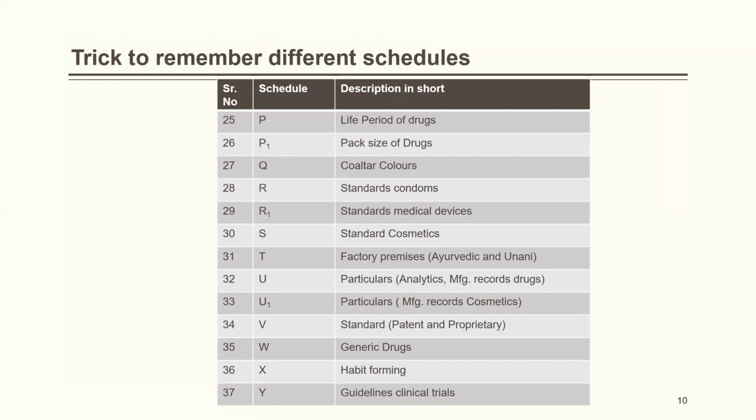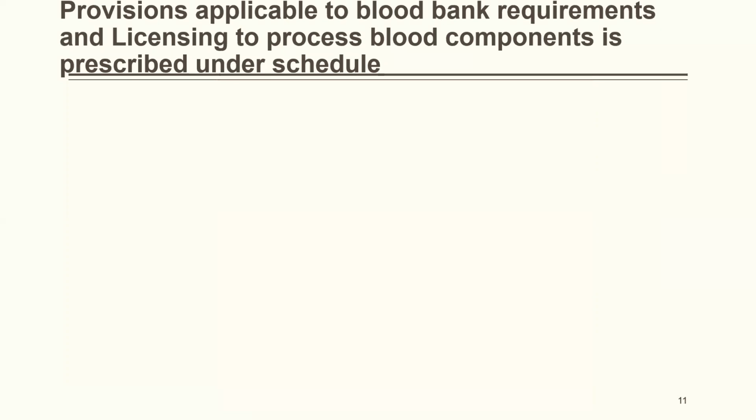Q, coal tar colors. R, standards for condoms. R1, standards for medical devices. S, standards for cosmetics. T, factory premises for Ayurvedic and Unani. U, particulars that must be shown for analytics, manufacture records of drugs. U1, particulars, manufacturing records of cosmetics. V, standards for patent and proprietary medicine. W, generic drugs. X is habit forming drugs. Y, guidelines for clinical trials. So it is just a trick. You can easily remember the different schedules.